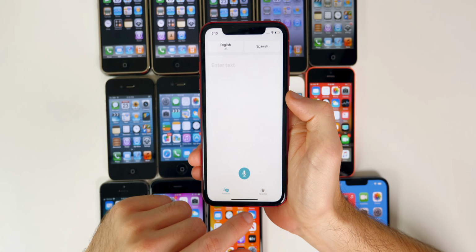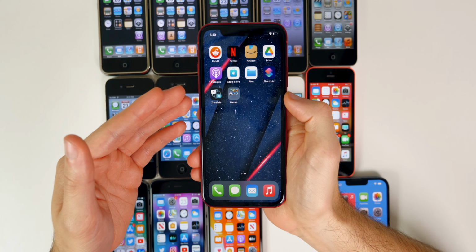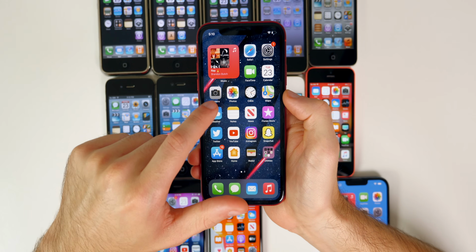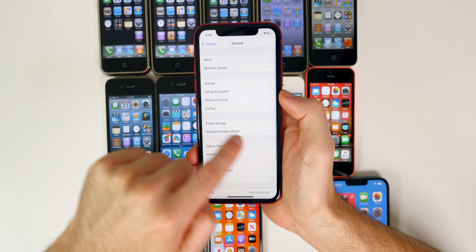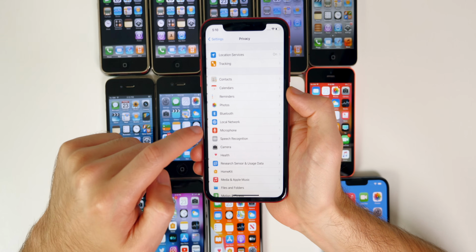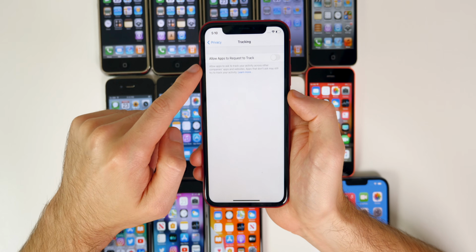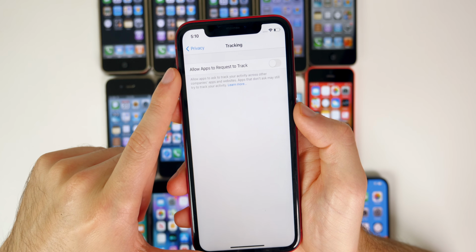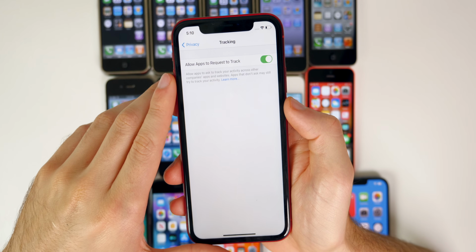We got the Translate application. We got spatial and lossless audio for the AirPods and AirPods Pro. And we also got a pretty big feature inside of settings here, a privacy feature. So if we go to settings, privacy, and then down to tracking, you can see we finally got the option to allow apps to request to track. So this was a big feature.